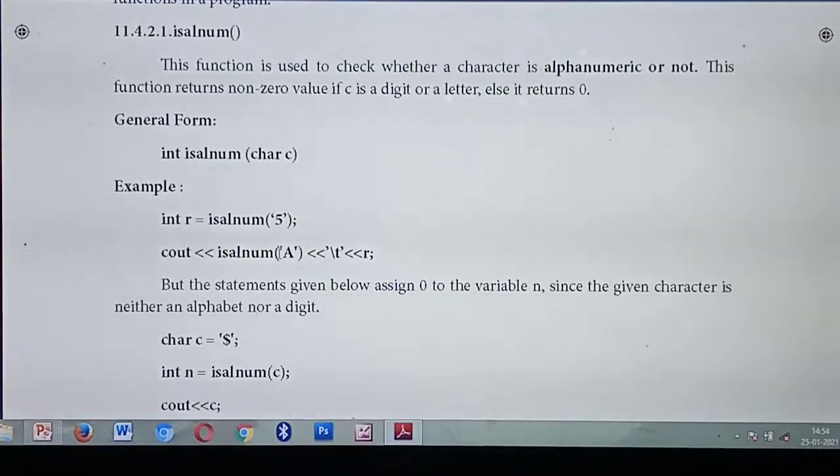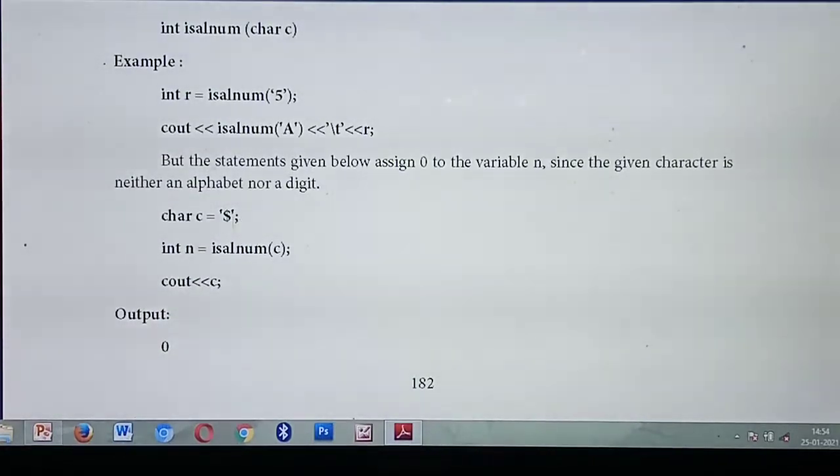Alphanumeric means it will check whether the entered character is an alphabet or a number. So if it's a number or an alphabet, no problem. Same thing, listen: here char c equals some symbol, a dollar sign. Then you check with a variable, int n = isalnum(c). Now the dollar symbol is stored in the variable c, and I am going to check whether the given character is alphanumeric or not. Alphanumeric means it should be either an alphabet or a number. But this is not an alphabet or a number, it's a symbol. So you will get the output 0.